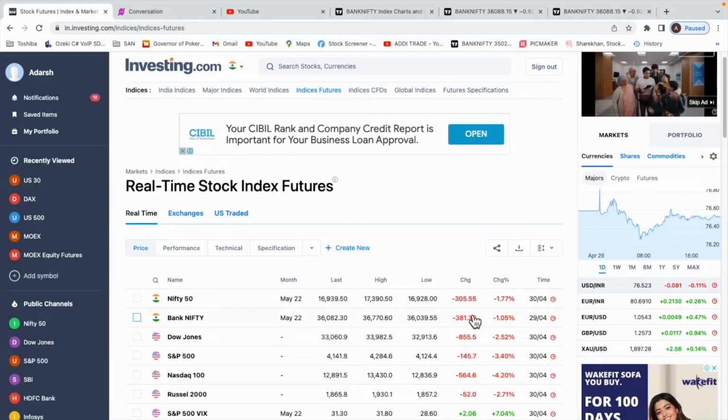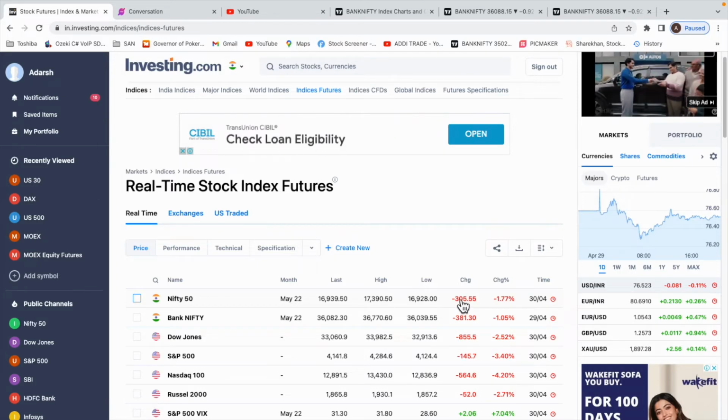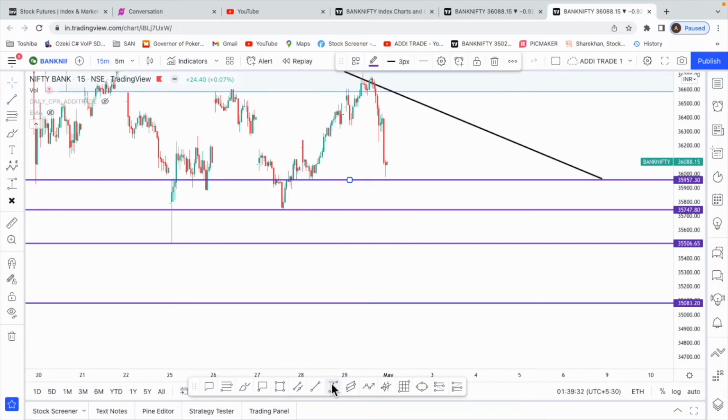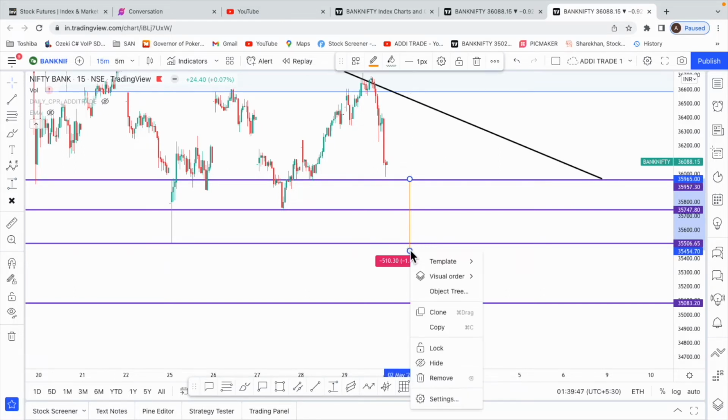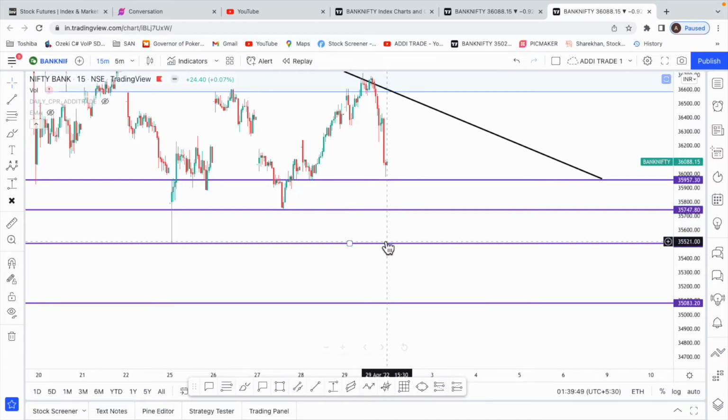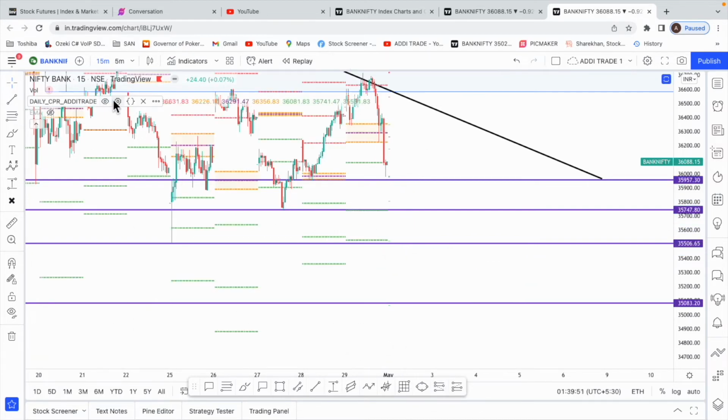this scenario can completely change on Monday or over the weekend. If some positive news comes, it can completely change. So with what data we have, we can only speculate a gap down, right? A big gap down of even 500 or 600 points will put us somewhere over here, 35,400 or 35,500. So if we get a gap down over here, let me just put on the CPR for tomorrow.